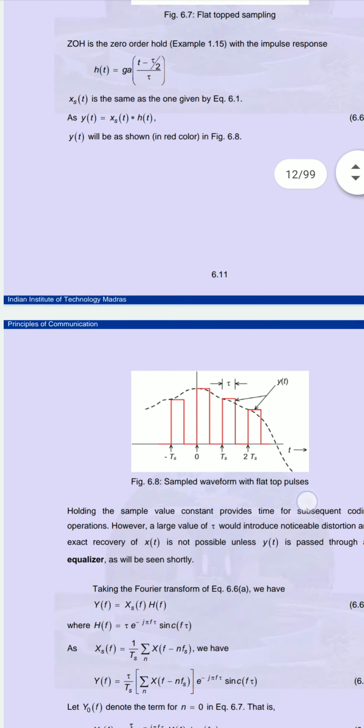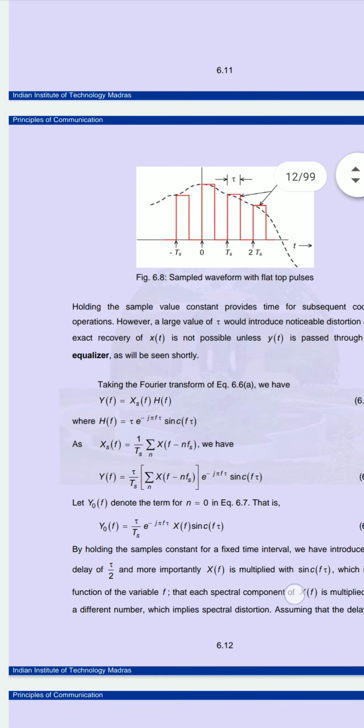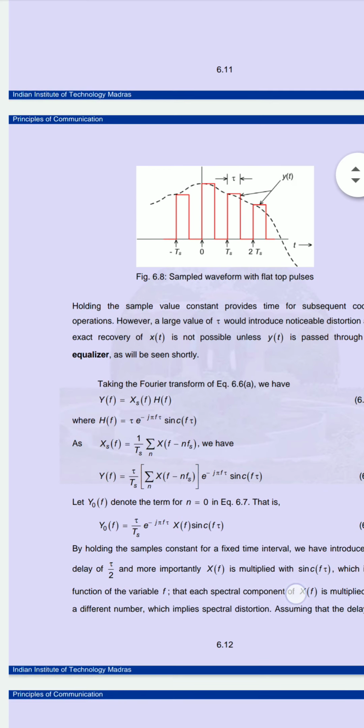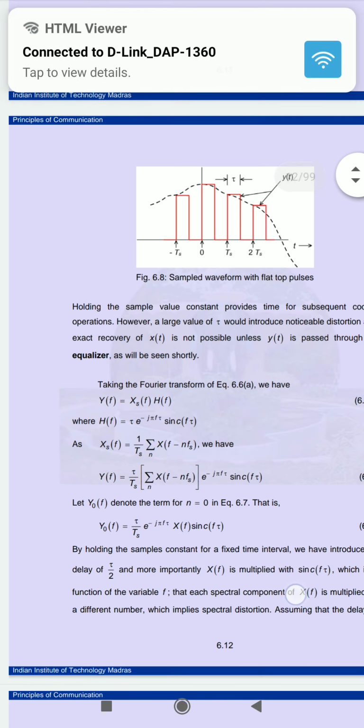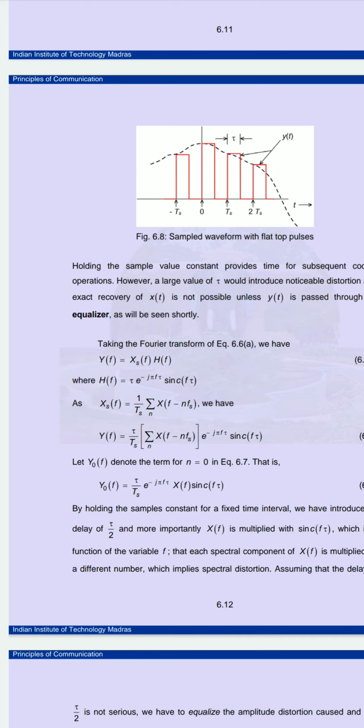If we take the Fourier transform of y of t, your equation will become y of f equal to xs of f into h of f. We are converting the time domain into the frequency domain. So our equation will become y of f equal to 1 upon t of s, summation over n, x of f minus n f s, into e to the power minus j pi f tau, sin(pi f tau) upon pi f tau.